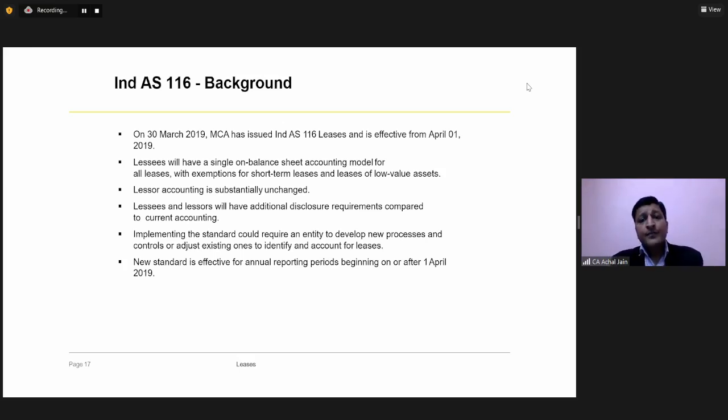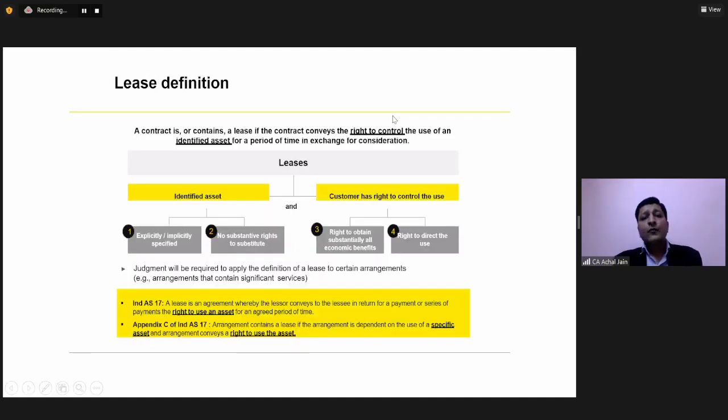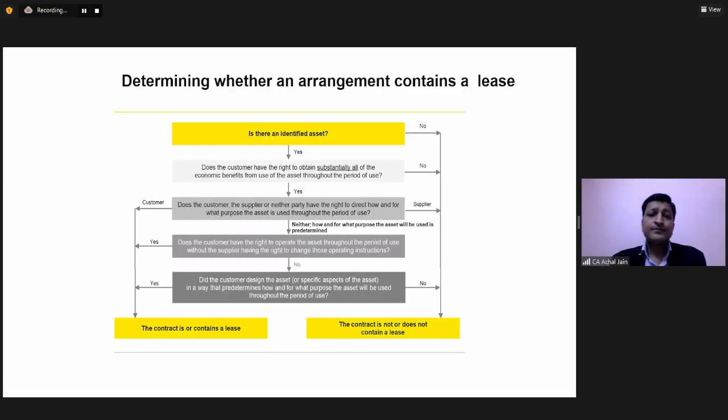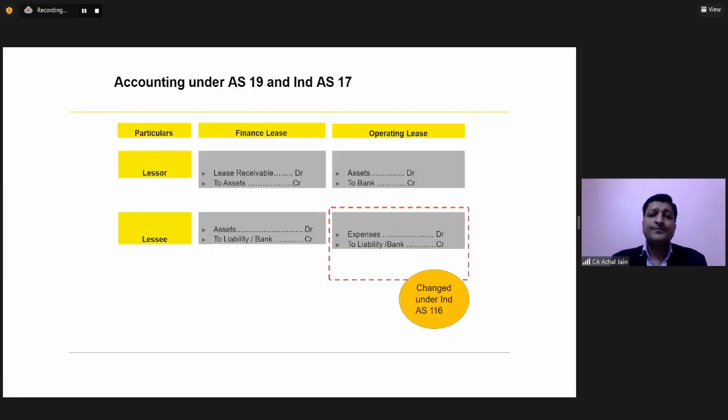So to take care of this aspect, which was not really done under IND AS 17 and which is continually not done under Indian GAAP, IND AS 116 was introduced, which requires companies which are lessees to record the leases on their balance sheet.